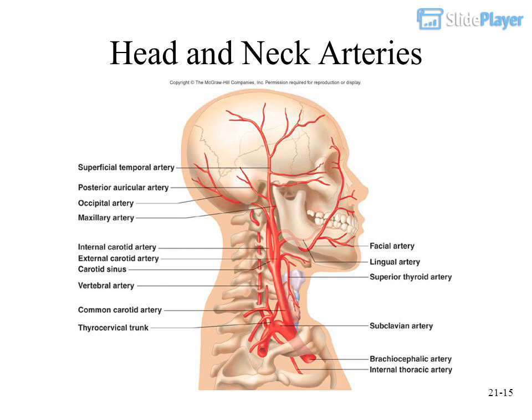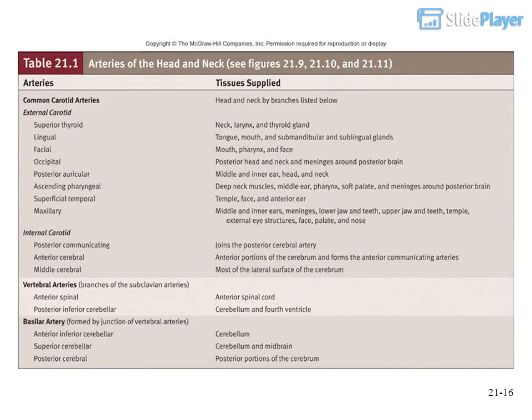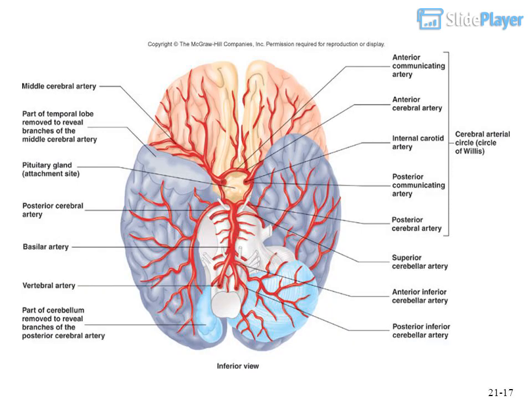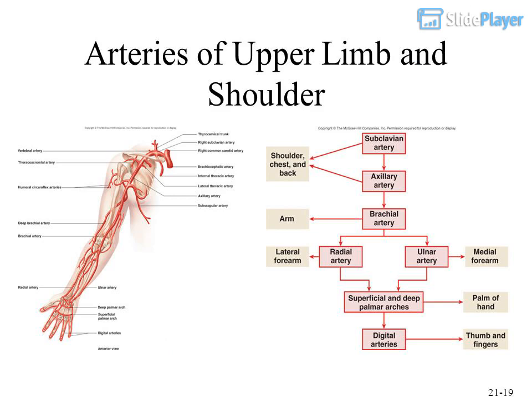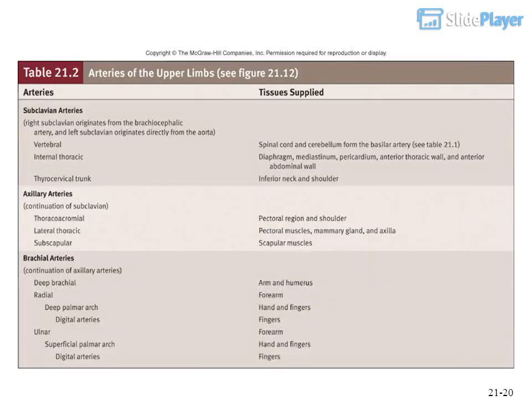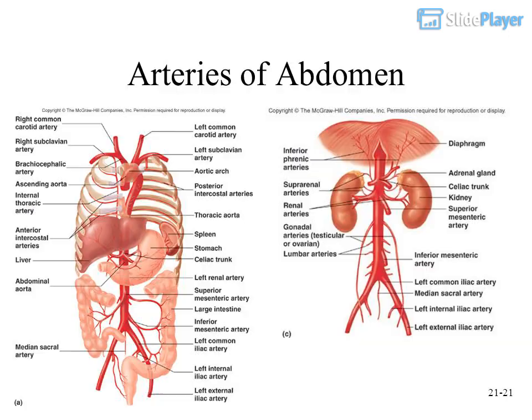Head and neck arteries. Major arteries of the head and thorax. Arteries of upper limb and shoulder. Arteries of abdomen.